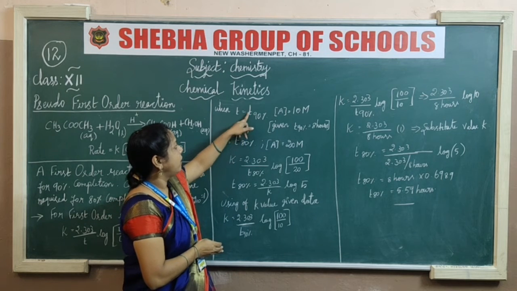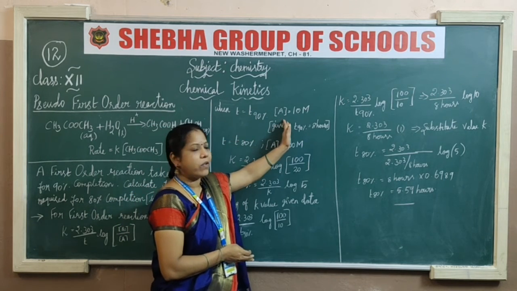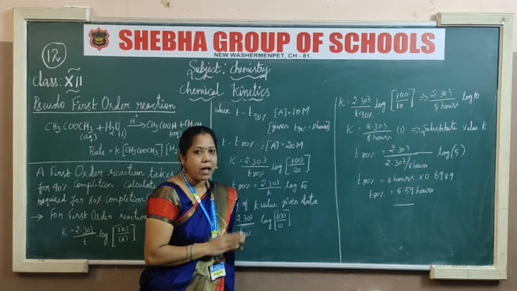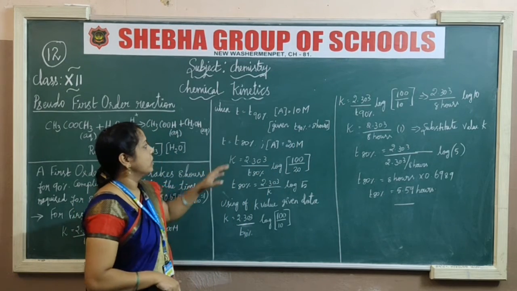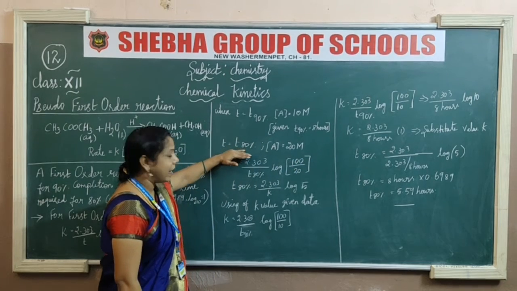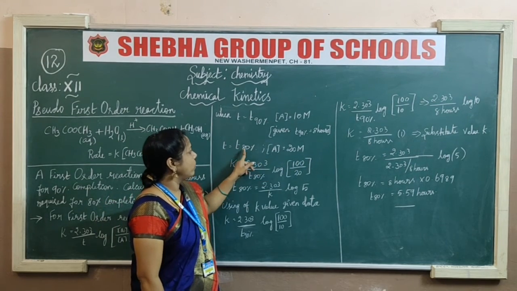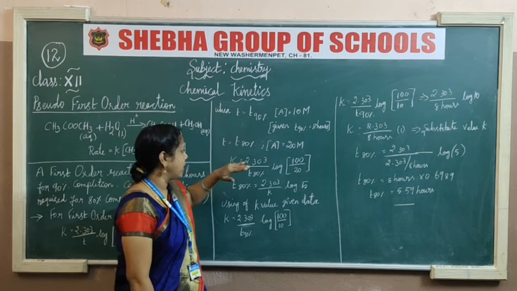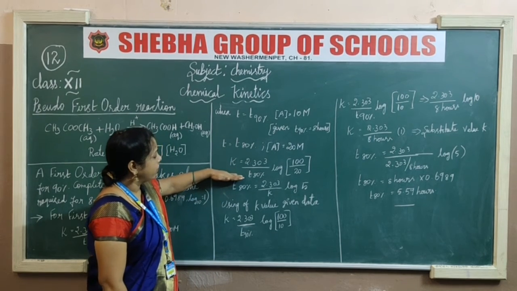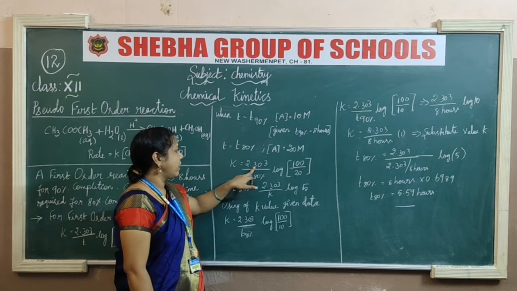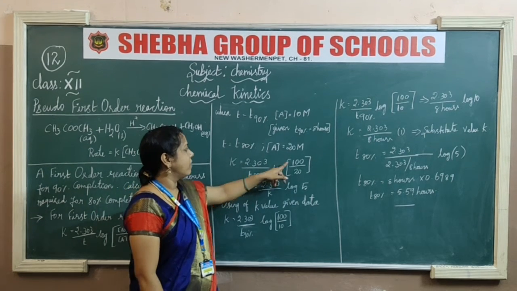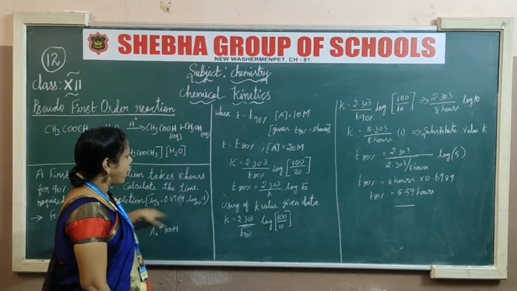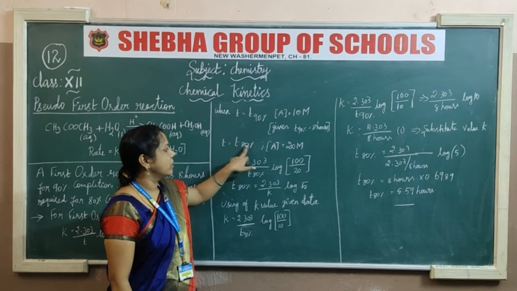So 100 moles, at T 90 percent, obviously the A value is 10. Are you clear? Given that 90 percent takes 8 hours, but we need 80 percent. So 90 percent is 8 hours and go for 80 percent. The A value for 80 percent is 20, as I already explained. So for 80, it is 20. Are you clear? Okay. K is equal to 2.303 by T80, log of A naught by A, where A naught is 100 and the value of A for 80 percent is 20.